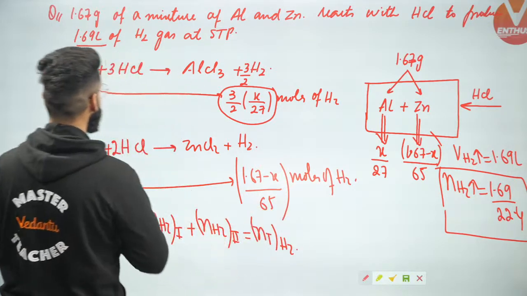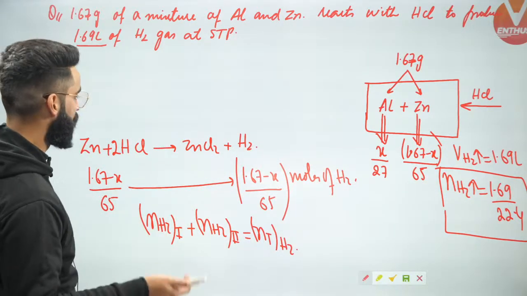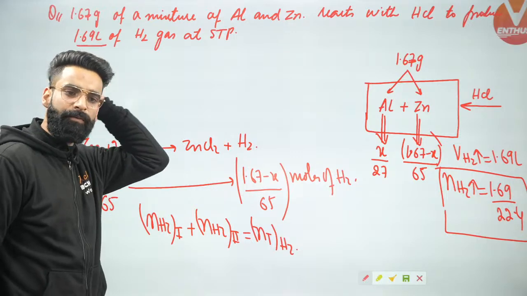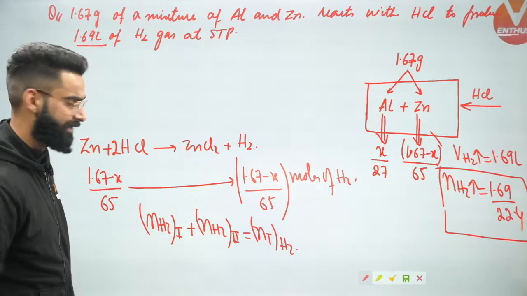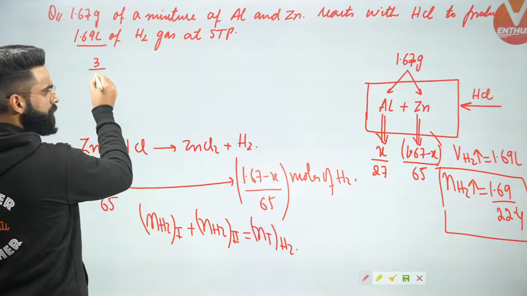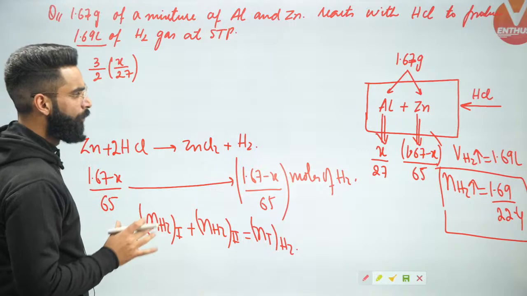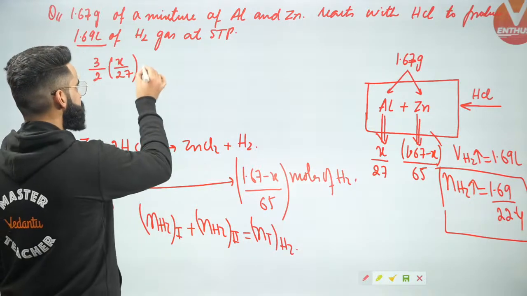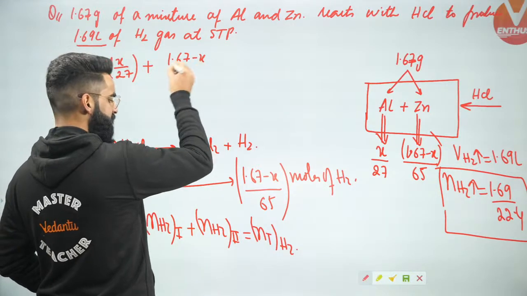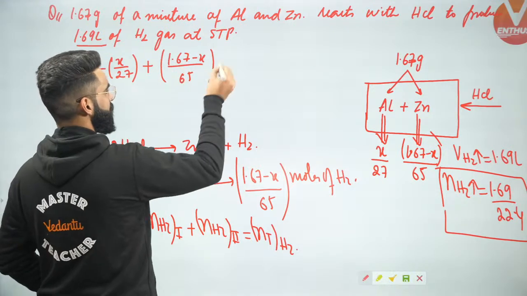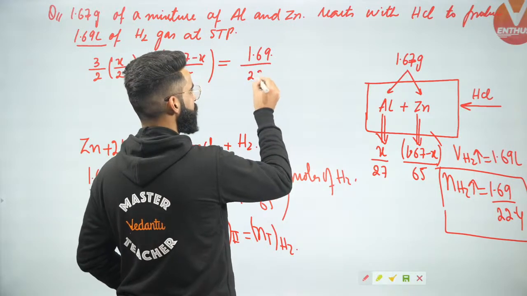Now what I'll be doing? Number of moles of H2 which gets liberated from reaction number 1, how much was that? That was 3 divided by 2 multiplied by X by 27. Do you remember that? I'll be writing something like this: 3 divided by 2 multiplied by X divided by 27. These were the moles of hydrogen getting liberated from reaction number 1 plus moles of hydrogen getting liberated from reaction number 2. It's going to be 1.67 minus X divided by 65. This should be equal to the total moles of H2 which are getting liberated. It's going to be 1.69 divided by 22.4 right here.